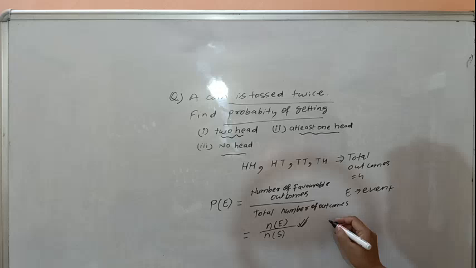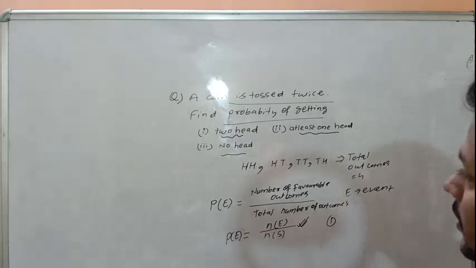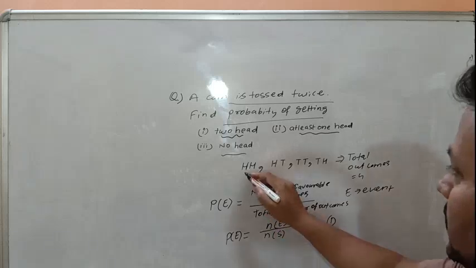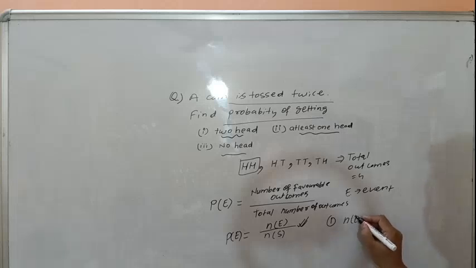In the first question we have to find two heads. Two heads is only one. That means number of events is 1 and number of sample space is 4.